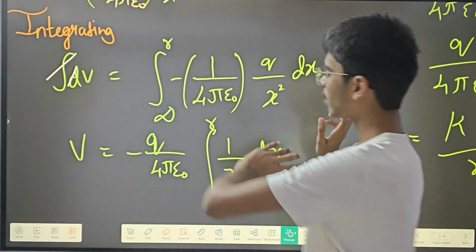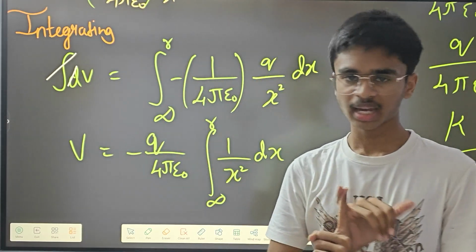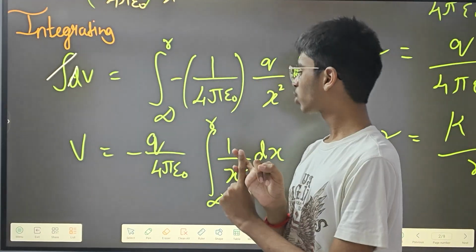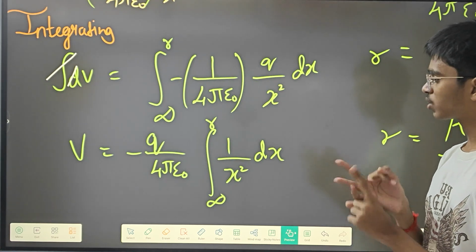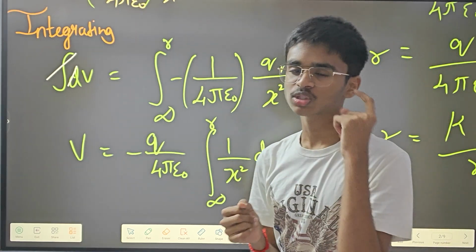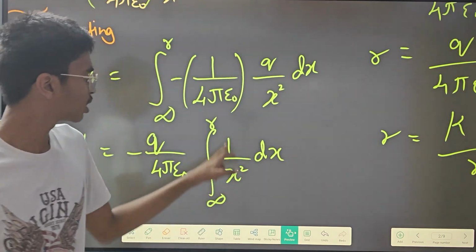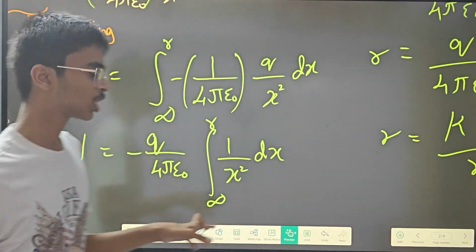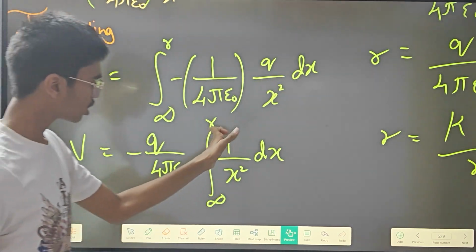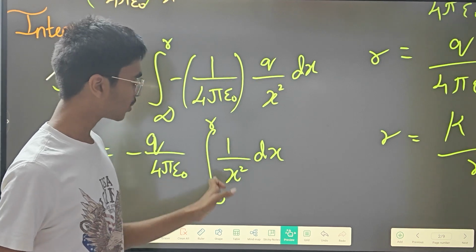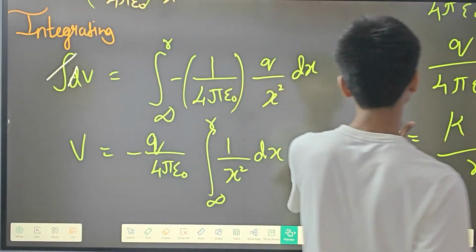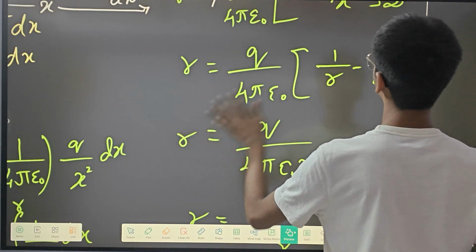Here you have to take all the constants outside. What are the constants? The negative should be taken outside first, and then 4 pi epsilon naught is also a constant that has to be taken outside. Also q should be taken outside because q is also a constant; you cannot change q. Then what remains inside the integration is 1 by x square into dx.